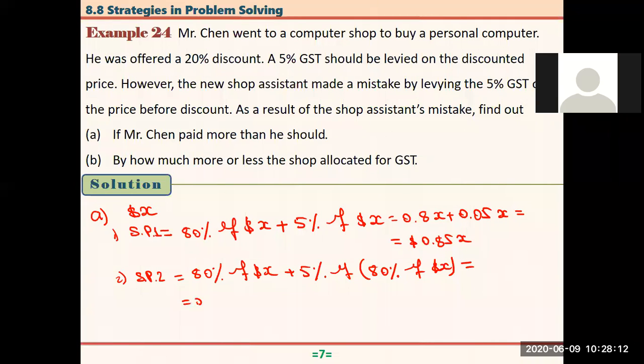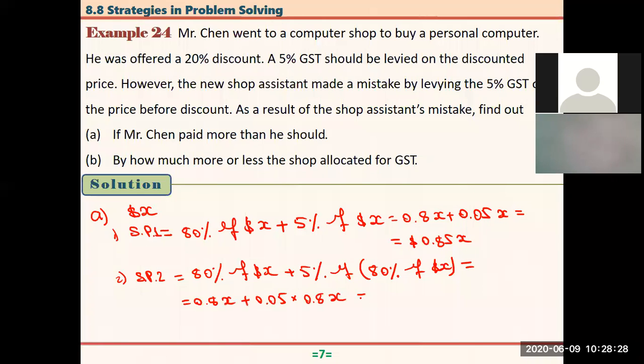Here, this thing is 0.8x plus this thing is 0.05, right? And how about this one? Times this one is 0.8, and here we have x. Now just take this x out and evaluate this, what we have here. Here we have 0.8 plus 0.05 times 0.8. That's equal to 0.84x.